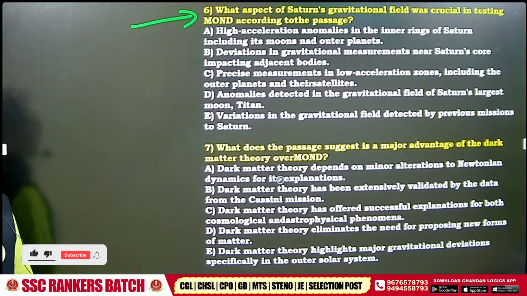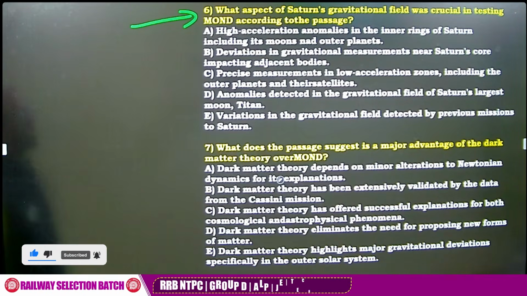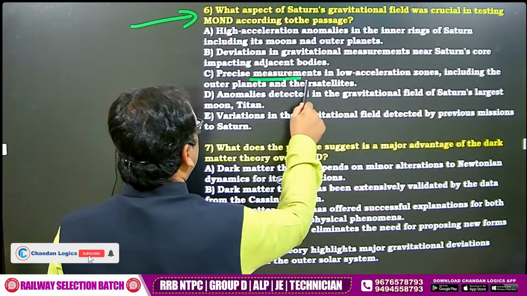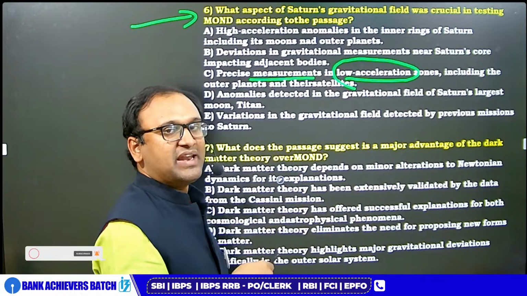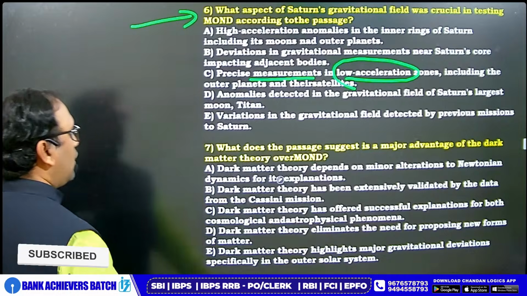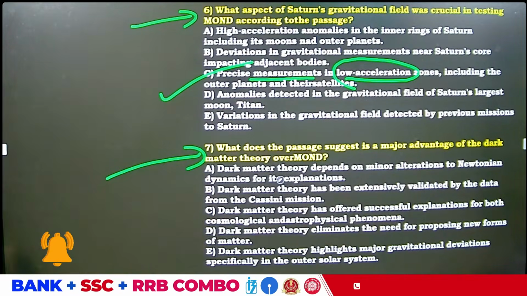Anybody answer? What aspect of Saturn's gravitational field was crucial in testing MOND? The problem is precise measurements in low acceleration. If you remember this paragraph, when I was explained, low acceleration came 2-3 times. Low acceleration.